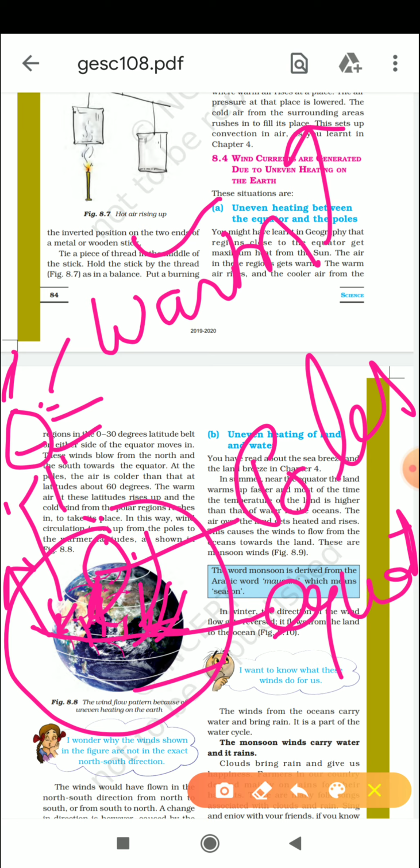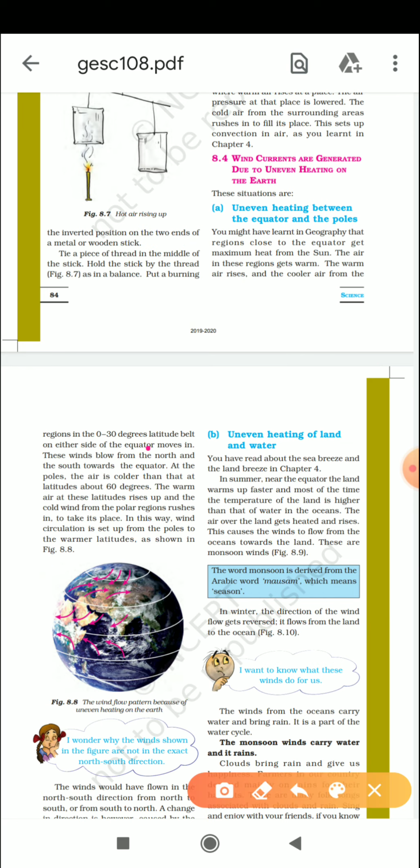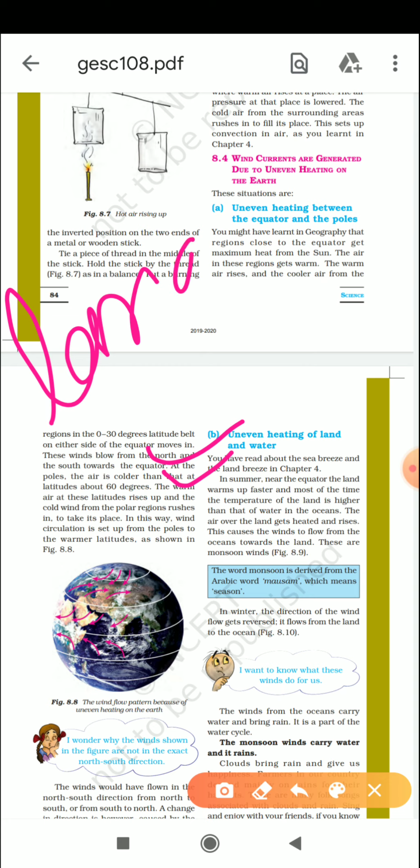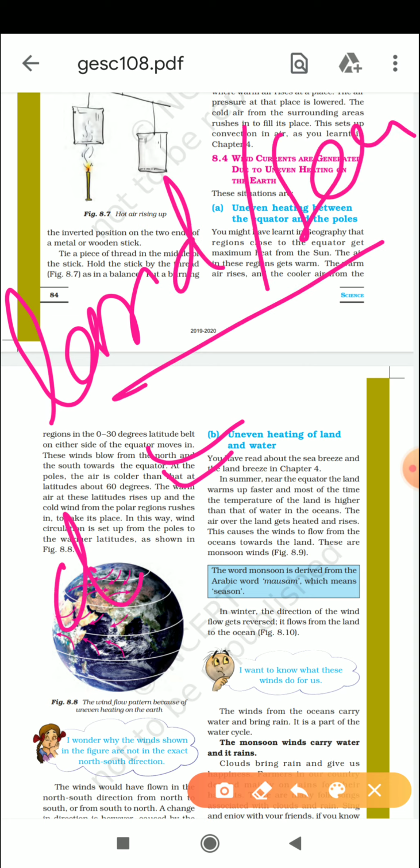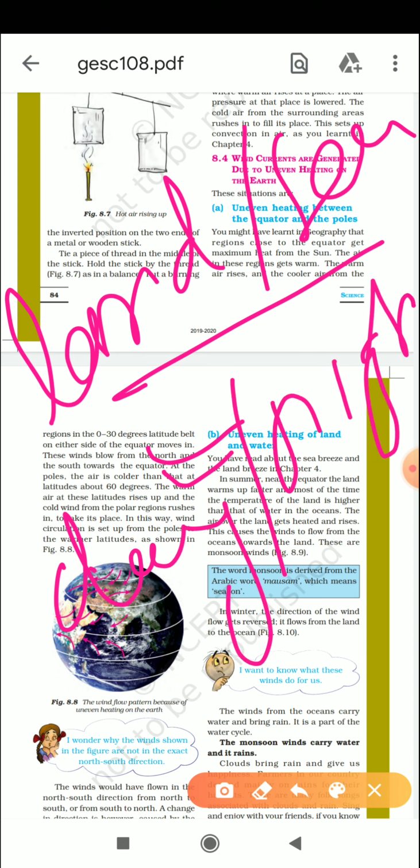Fine. The second thing is the uneven heating of land and water. Sea breeze and land breeze we already discussed two times in the fourth chapter, and in this chapter also. The same thing will happen on the land and the sea. In the case of land and sea, you have to keep in your mind the phenomena of day and night, what will happen in the day and what will happen at night.